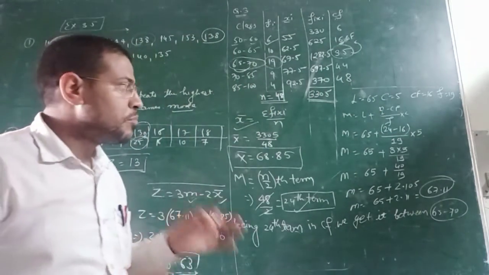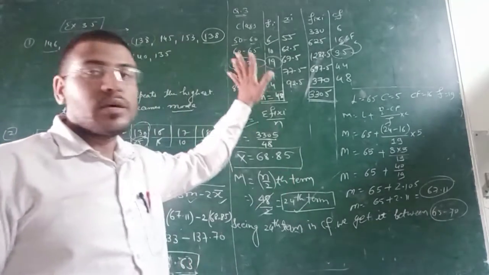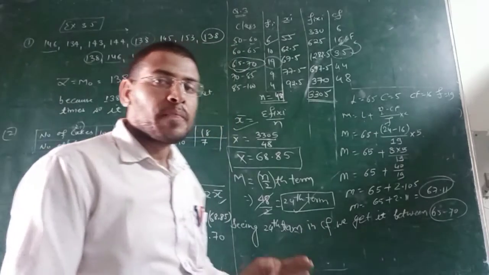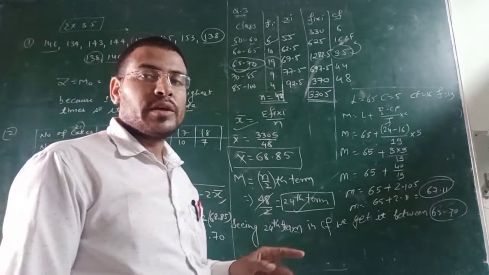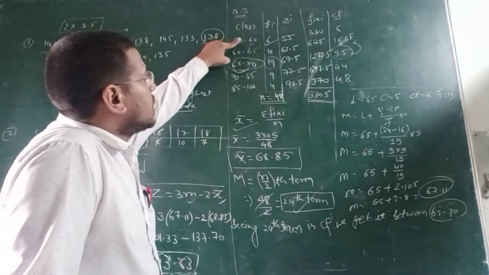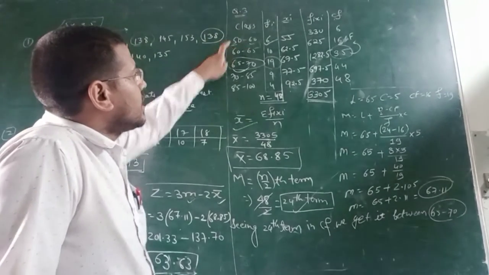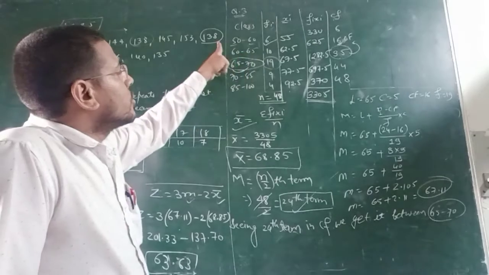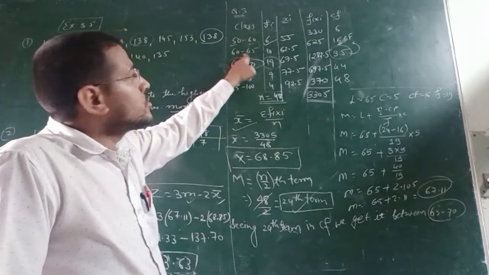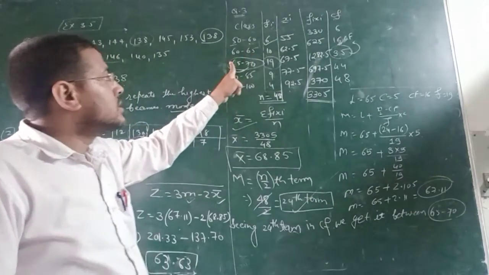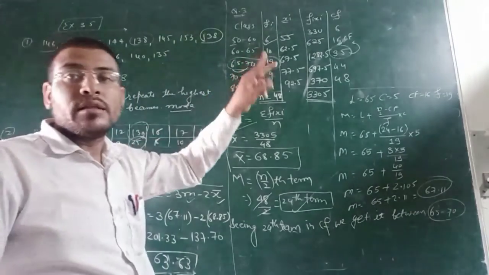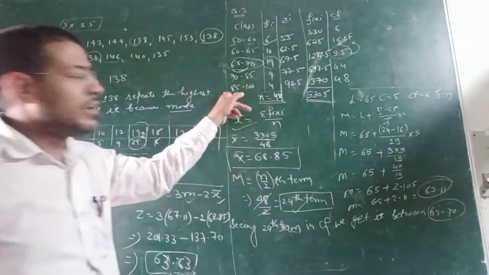The important question that is over here, which comes for you in the examination for 5 marks, is the same question but quite different. You have been given certain classes over here. You can see class 50 to 60, 60 to 65, 65 to 70. 50 to 60 has a margin of 10, 60 to 65 a margin of 5, 65 to 70 again a margin of 5, 70 to 85 a different 15, and 85 to 100, 15.